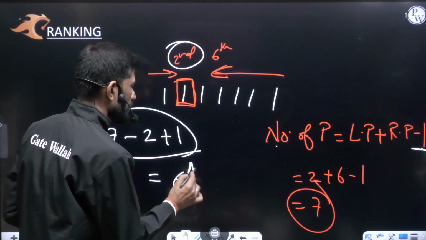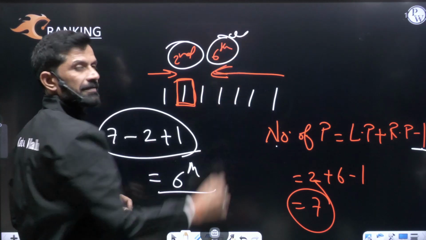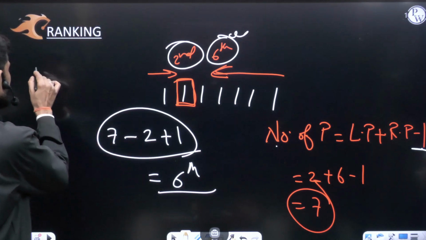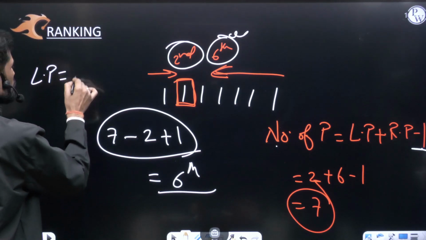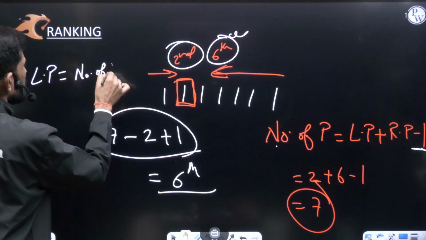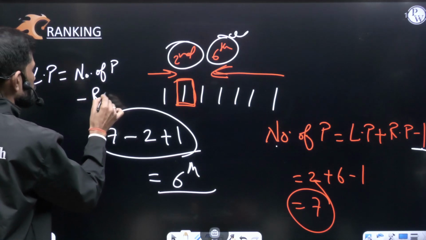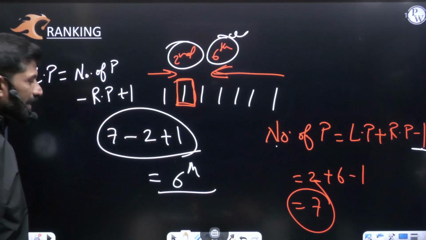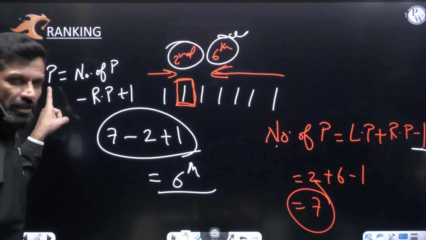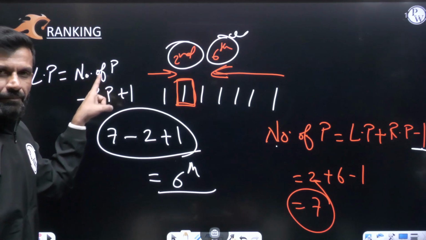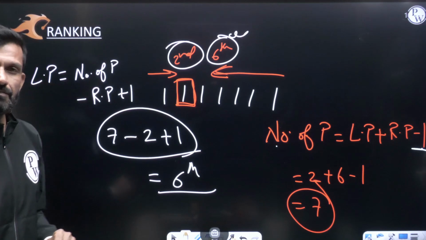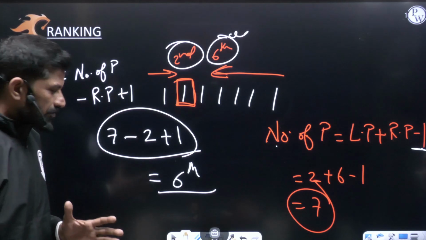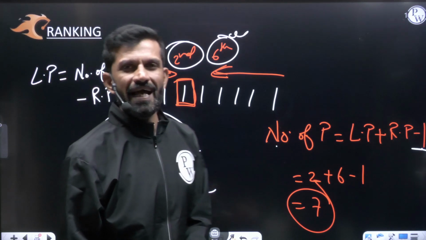So he is sixth from the right. So left position is always equal to number of people minus right position plus 1. Or you can say right position is always equal to number of people minus left position plus 1. So this is how we can sort out the ranking part as well.